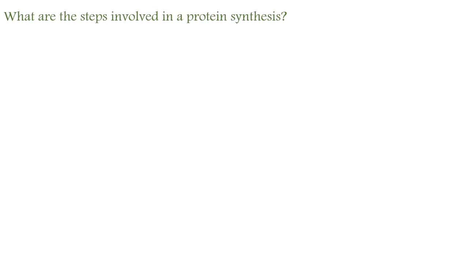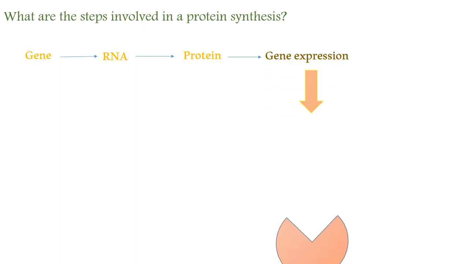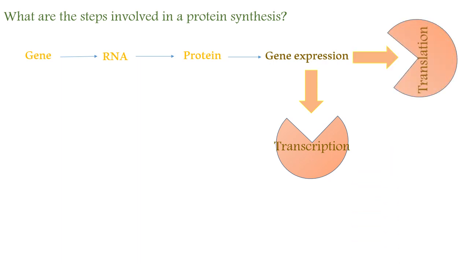What are the steps involved in protein synthesis? Firstly, the gene is encoded into RNA. This RNA is encoded into a protein through a gene expression process. This gene expression process is divided into two processes. The first one is DNA transcription, and the other is DNA translation.